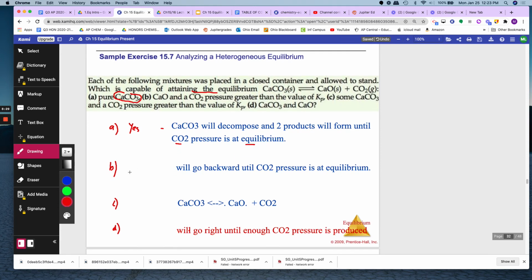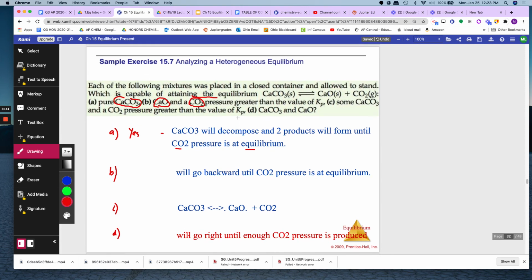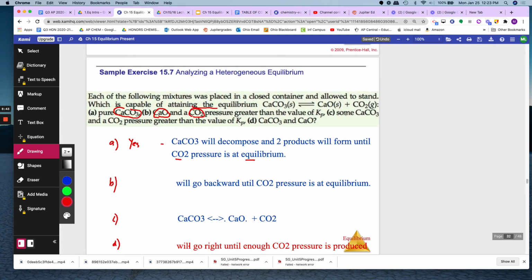Pause the video and try B. Okay, it says CaO and CO2. You have CaO in there, and you have CO2 pressure greater than the value for Kp. So you have some of this inside, and you have CO2, and you have more than you need.